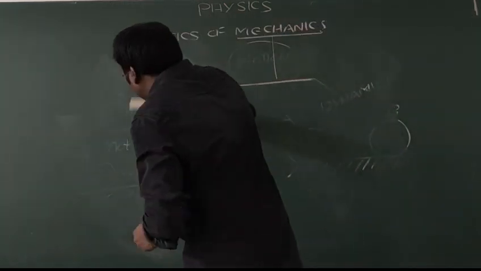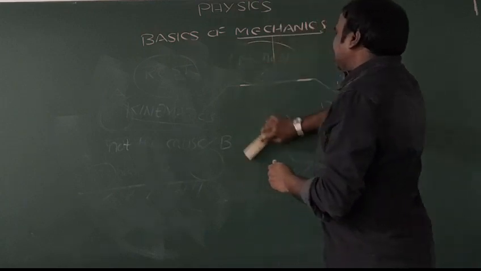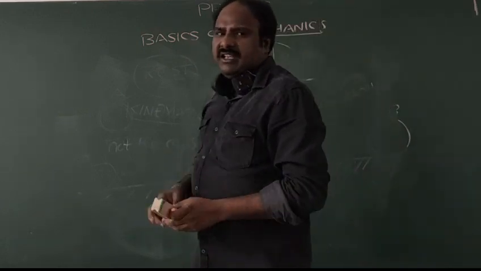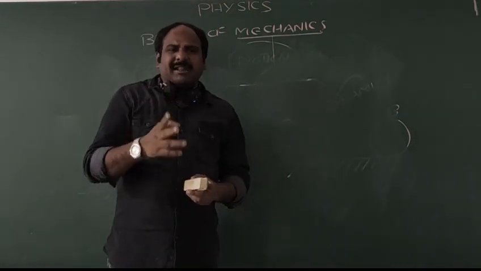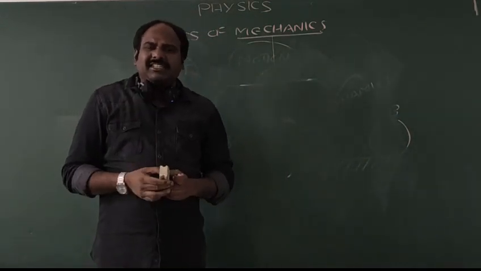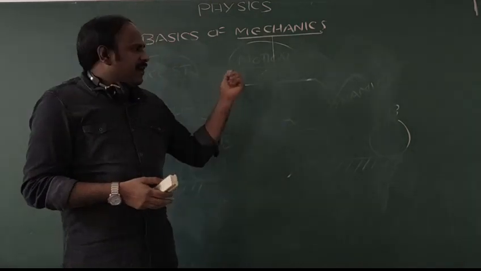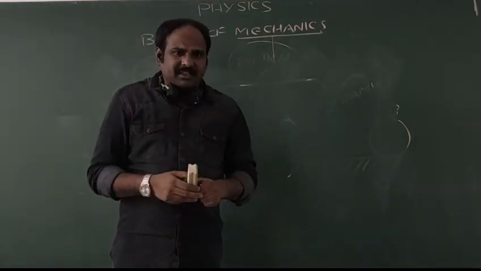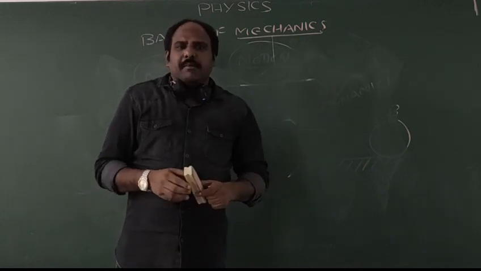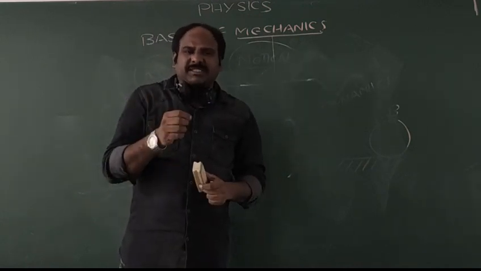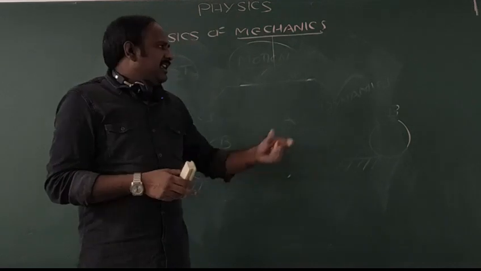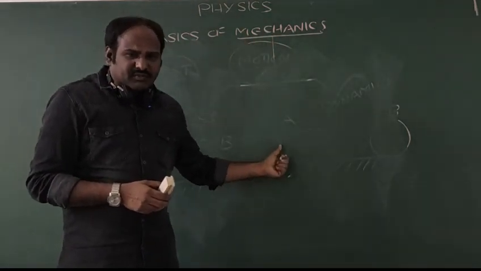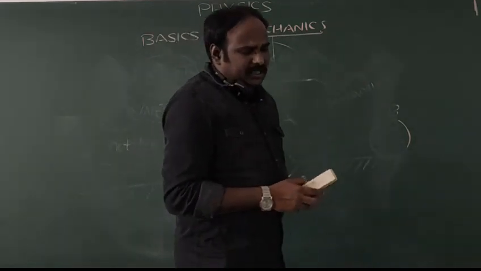So, in one word, mechanics completely deals with the rest and motion of a body. Mechanics is mainly classified into two branches. One is kinematics, the second is dynamics, where kinematics explains the motion of bodies without the cause, and dynamics explains the motion of bodies with respect to the cause. That means dynamics explains the reason why a body moves from A to B.